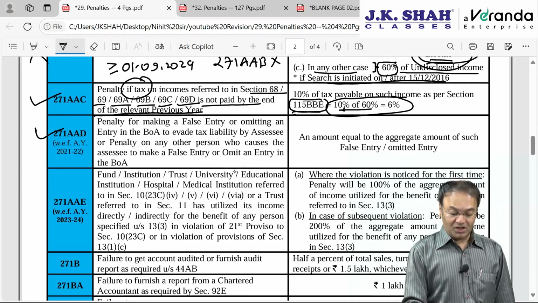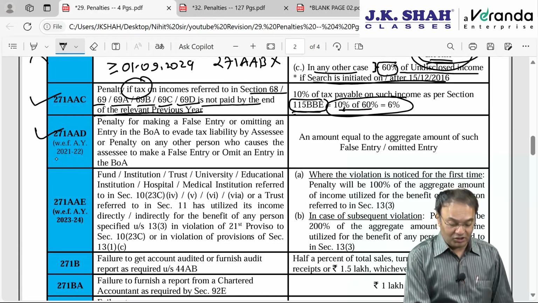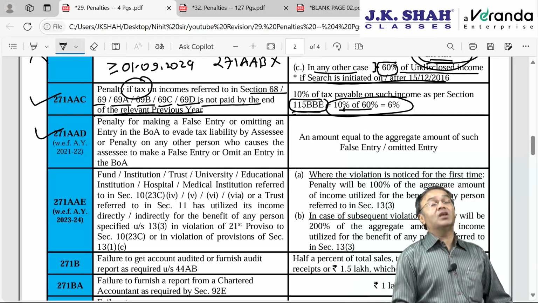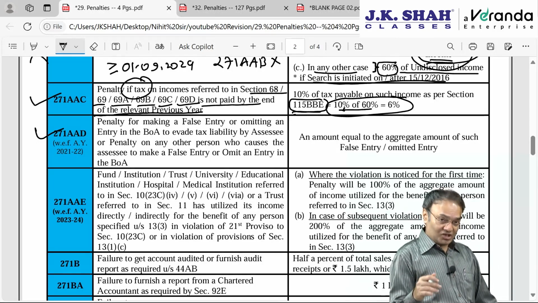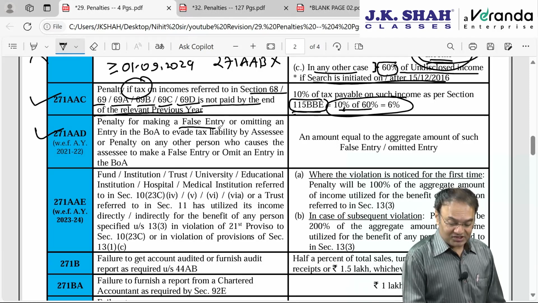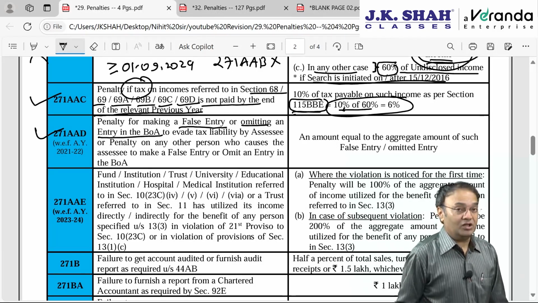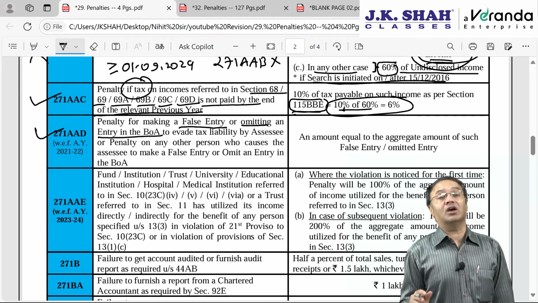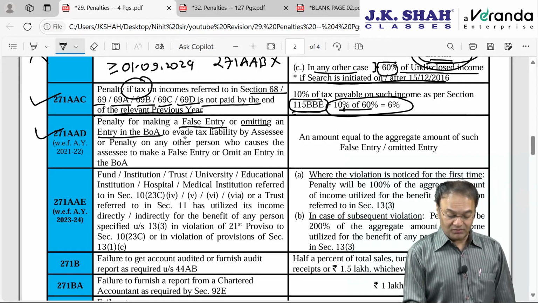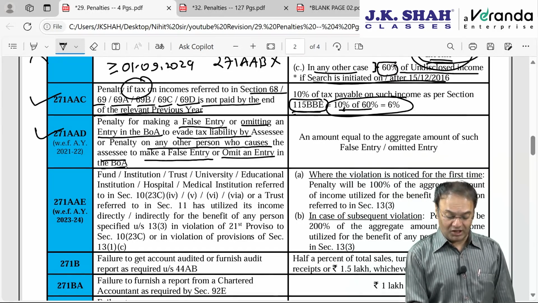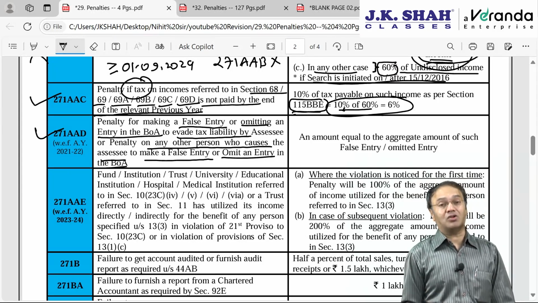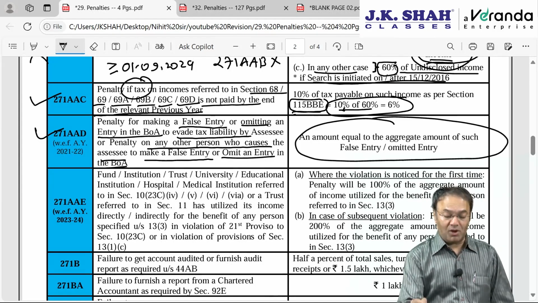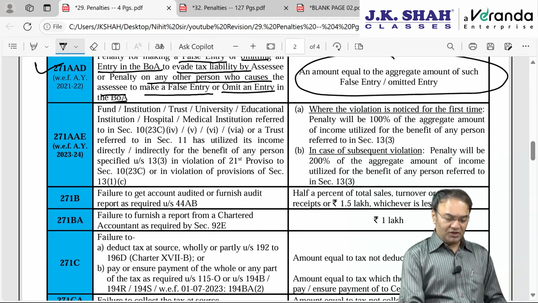271 AAD. Okay, 271 AAD was recently introduced from AY 21-22 onwards, 3-4 years back. It says that if assessee makes any false statement or passes false entry or omits to pass correct entry, either wrong entry is passed or correct entry is omitted, then in such situation with an intention to evade tax liability, then penalty on any other person who causes the assessee to make such false entry or omit any entry, this penalty can be on assessee as well as his accountant. Penalty will be an amount equal to amount for which false entry is passed or the correct entry is not passed. The next is section 271 AAE.